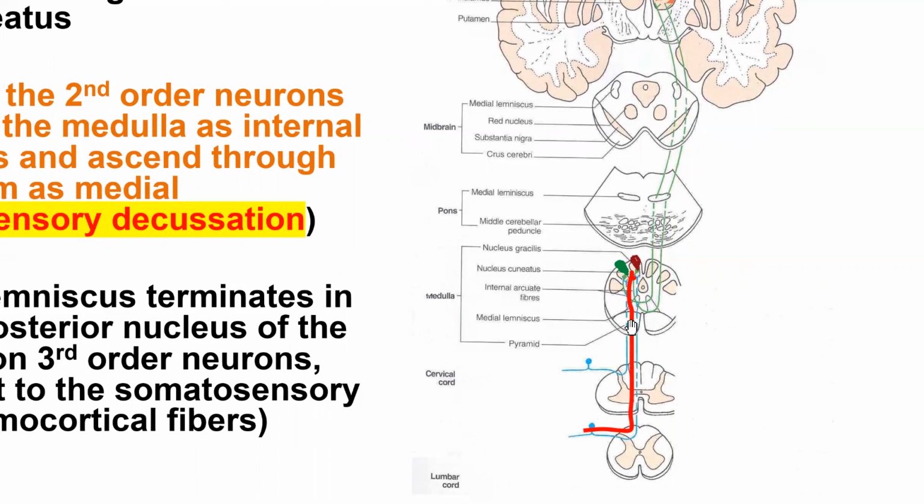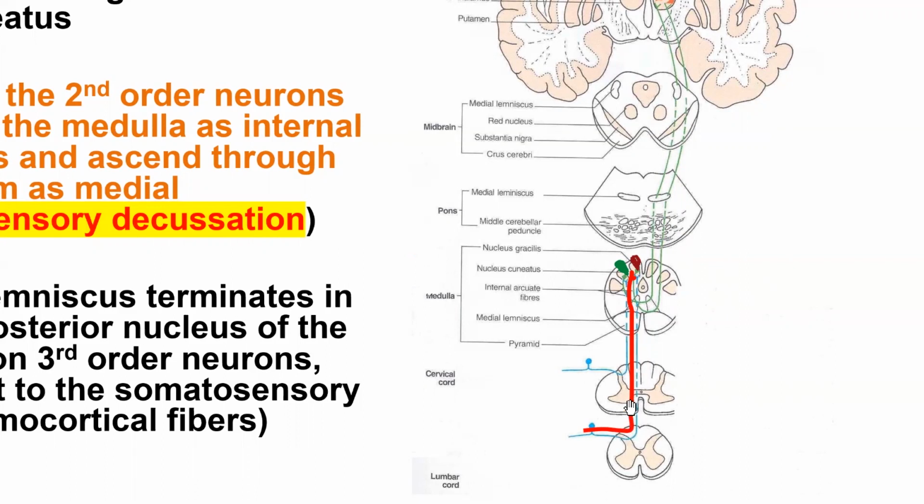Now these posterior column tracts or the central processes will ascend up to the medulla, where these first order neuron fibers will relay in either nucleus gracilis or the nucleus cuneatus, from where the second order neuron fibers will start. So this is the first order neuron fibers, which are the central processes of the unipolar neurons.